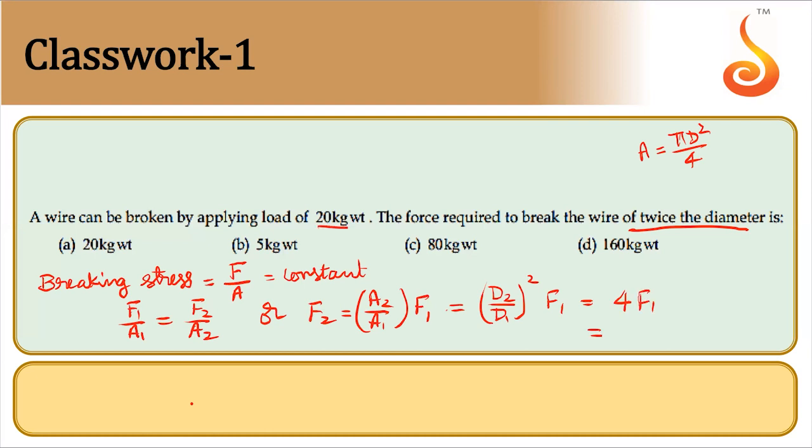F1 is given 20 kg weight. So F2 should be 4 times 20. That is 80 kg weight. See, what is constant is not the breaking force. It is breaking stress that is constant for the given material. Okay, note of it. Yes, hope you have taken this.